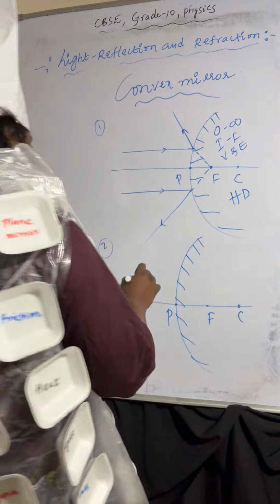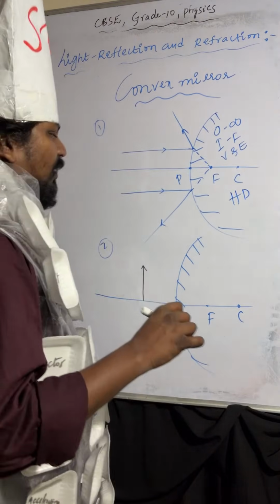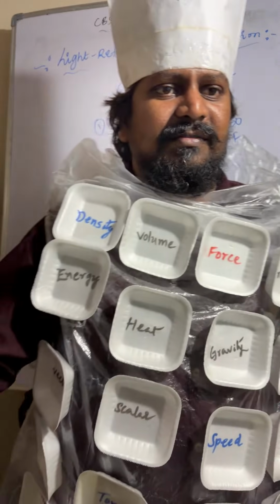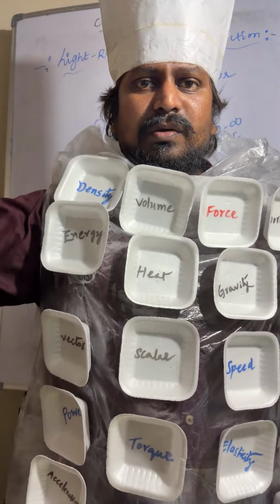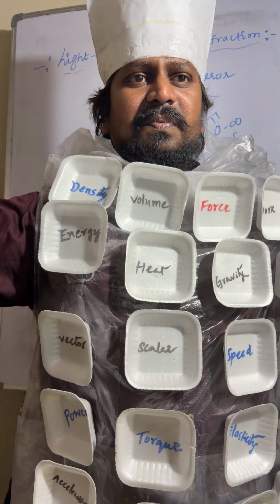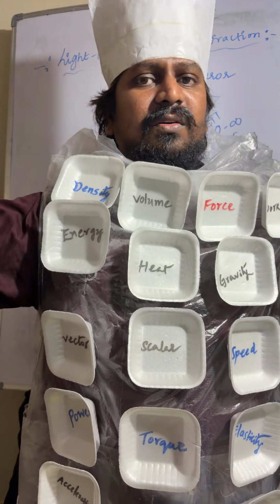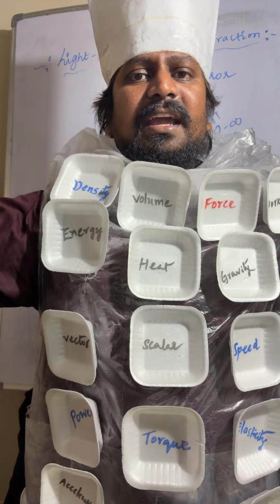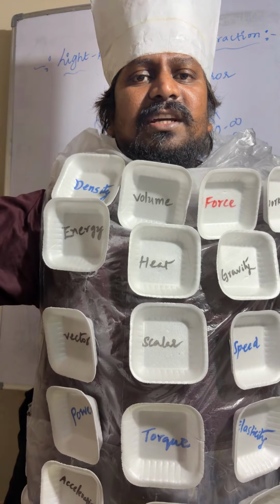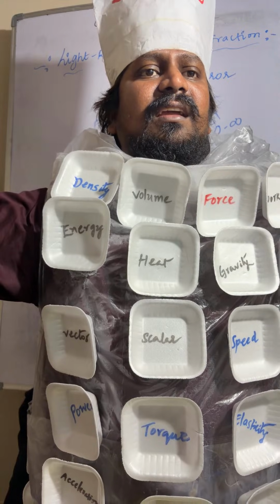Object is placed between P and infinity. Now, very important, very essential: without the object, there is no image.